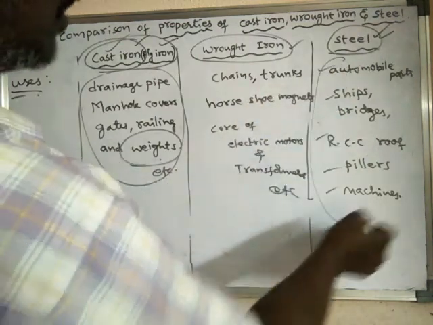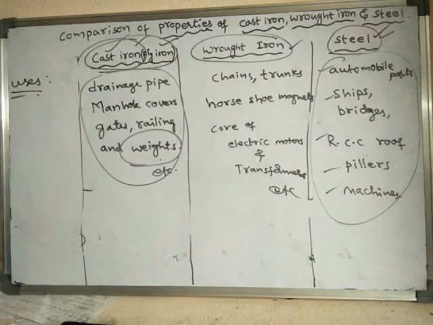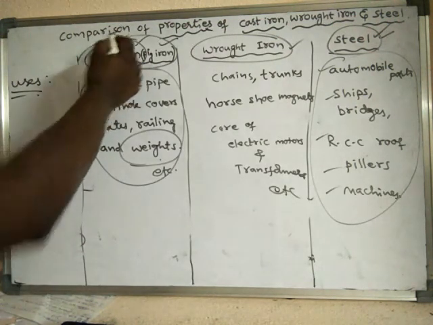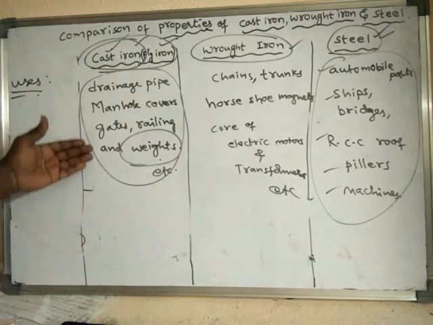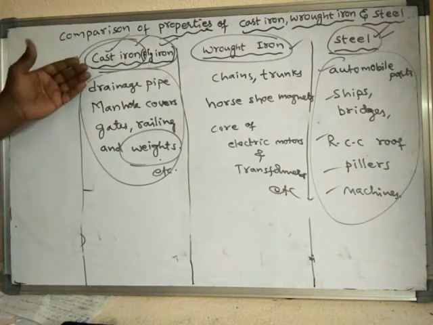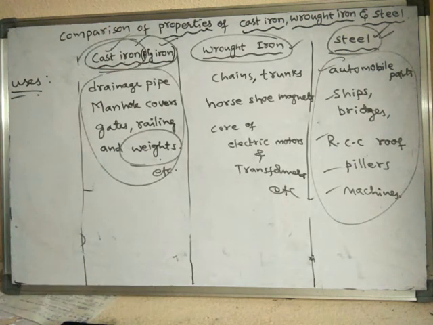For these purposes, we cannot use either wrought iron or cast iron. Cast iron, being very hard and highly resistant to corrosion, can be used to make those other things. Like this, the comparison between these materials can be learned. Right, we will learn the other things in the next video.